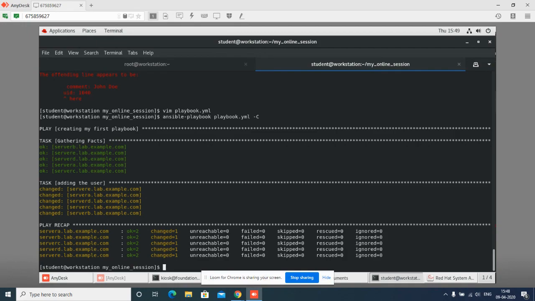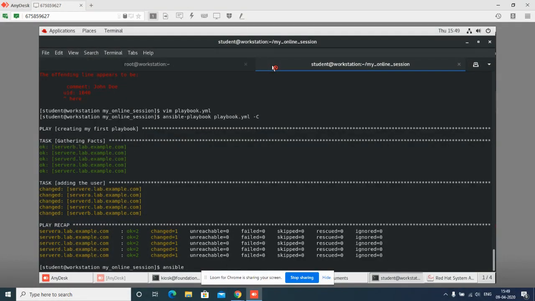So in a real-time environment, I won't directly run my playbook. Firstly, I will dry run it so that if any mistake is there, it will show me here only. Now I have done everything correctly. Now I will remove this. Before that, if you want to check whether this dry run hasn't made any changes, I will just run one ad hoc command.